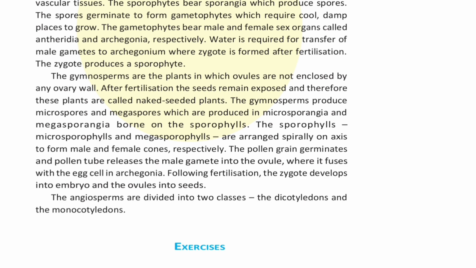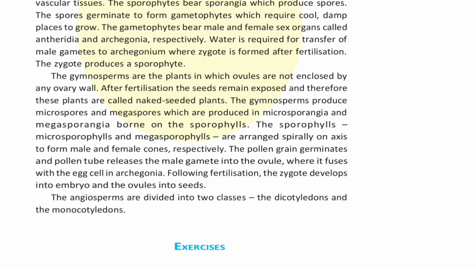The gymnosperms are the plants in which ovules are not enclosed by any ovary wall. After fertilization, the seeds remain exposed and therefore these seeds are called naked seeded plants. The gymnosperms produce microspores and megaspores, which are produced in microsporangia and megasporangia borne on the sporophylls. The microsporophylls and megasporophylls are arranged spirally on an axis to form male and female cones respectively. The pollen grains germinate and the pollen tube releases the male gamete into the ovule, where it fuses with the egg cell in an archegonium. Following fertilization, the zygote develops into an embryo and the ovule into seeds.